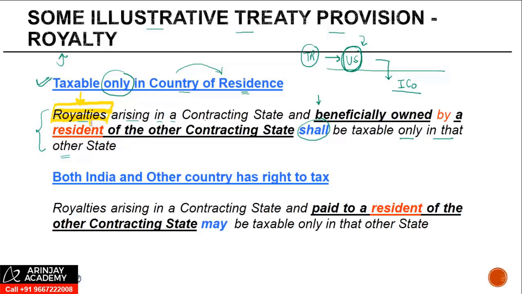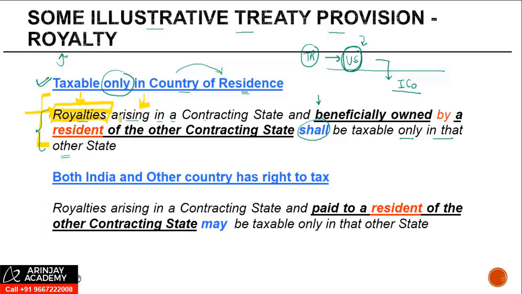Now what is the meaning of royalty? Royalty could be defined under the Act as well as under the treaty. But since this clause is under the treaty, if there is a definition of royalty under the treaty, that is what is to be referred to. So the first point is that the payment under consideration should qualify as a royalty. Second, arising.